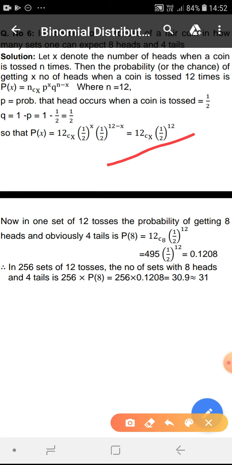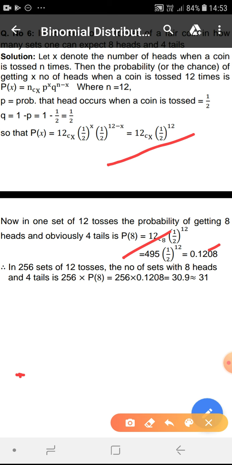Now in that set of 12 tosses, the chance of getting 8 heads. You are considering one set of 12 tosses. Put x as 8, which gives P(8) = 12C8 into (1/2)^12. On calculation it will be 0.1208. So in one set of 12 tosses, the chance of having 8 heads is 0.1208. This is for one set.